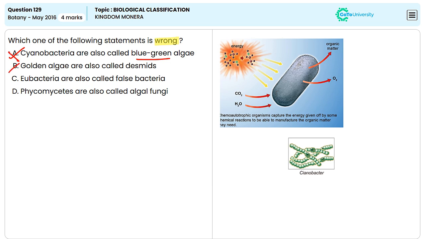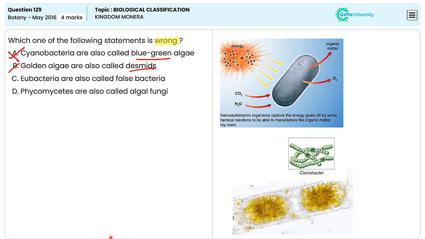Option B, golden algae are also called desmids. This is also a true statement. The single-celled biflagellates with two flagella are golden algae. The pigment fucoxanthin and the use of oil droplets as a nutritional reserve define them.